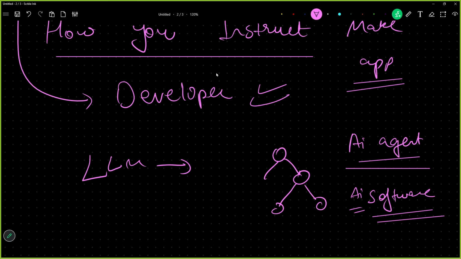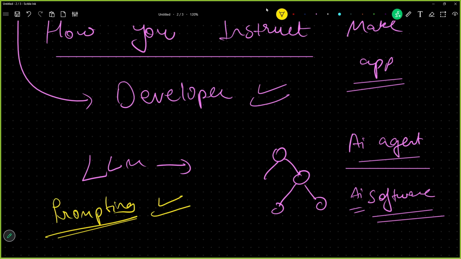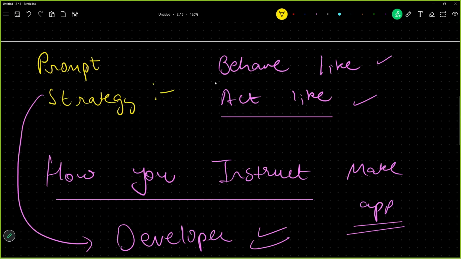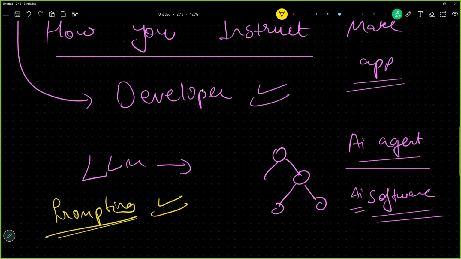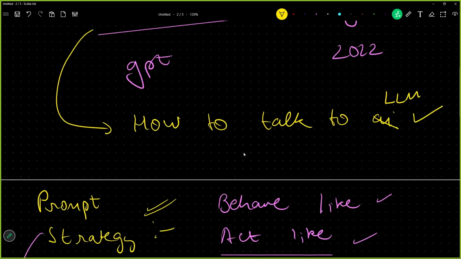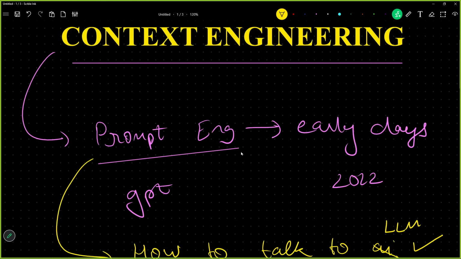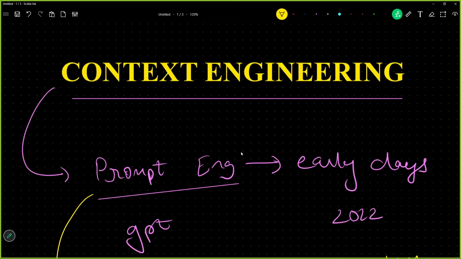And what you do with ChatGPT or any other GPT, which is Claude or Gemini, that is simply prompting. So I hope this is clear that prompting and prompt engineering are two different things. Prompt engineering refers to when you are designing or programming an application, and prompting is when you are chatting with AI on any kind of GPT. Generative pre-trained transformer is the full form of GPT. So this is prompt engineering, to design how your AI will behave, to design the flow of your AI.